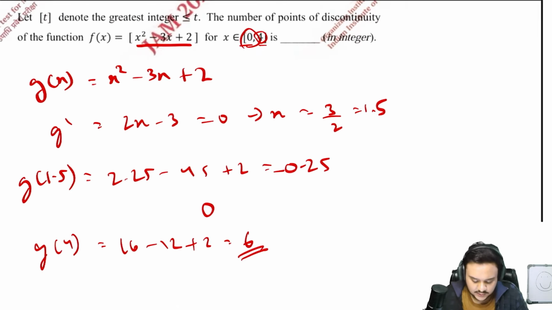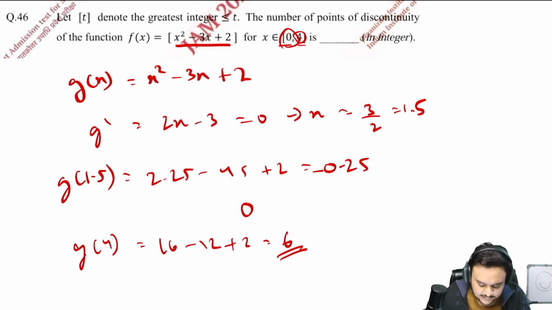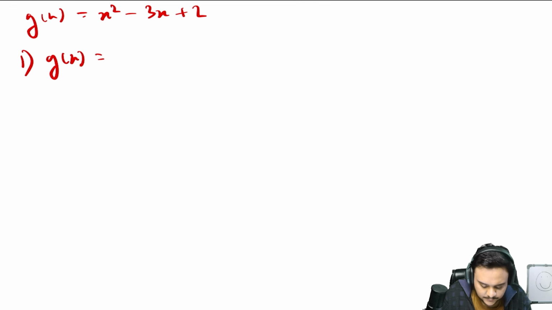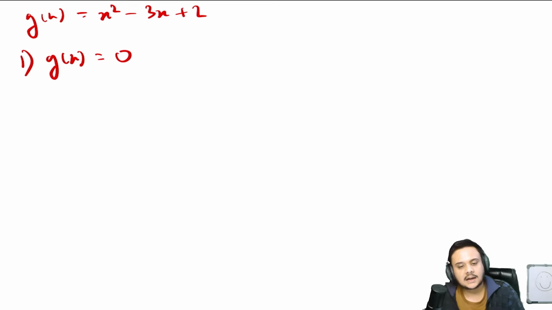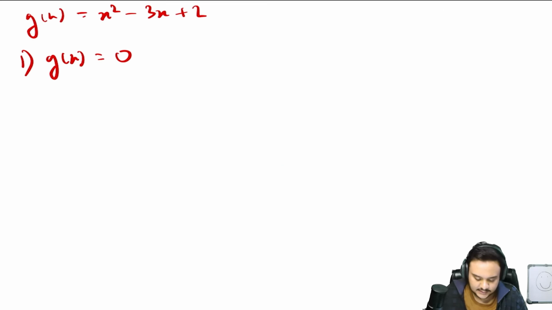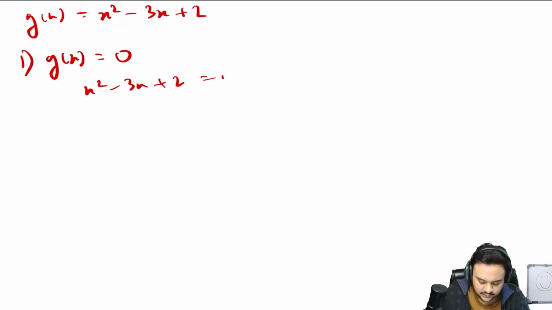Let us write down the equation first of all. g of x is equal to x square minus 3x plus 2. So just do a case by case. When is g of x equal to 0? We'll start from 0 and go all the way up to 6. This is equal to 0 when x square minus 3x plus 2 is equal to 0, which means x is equal to 1 and 2.